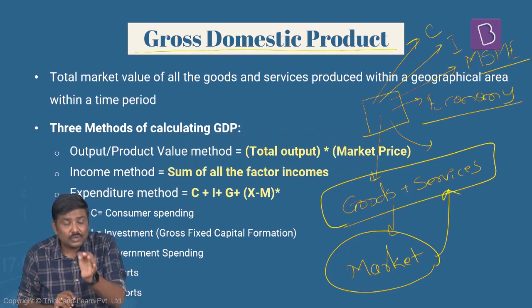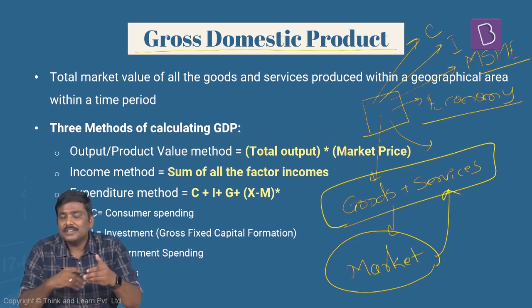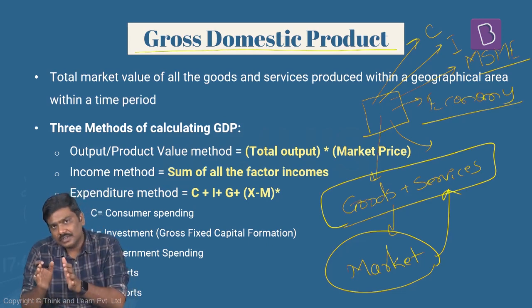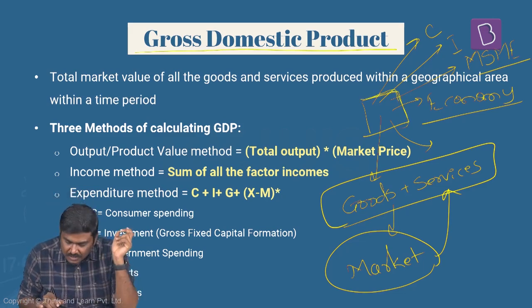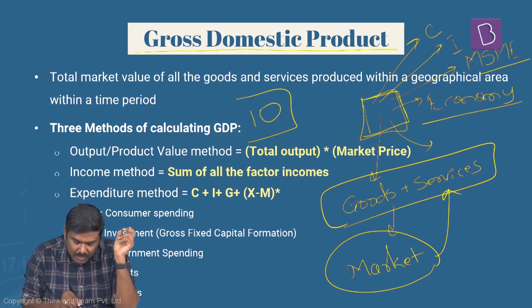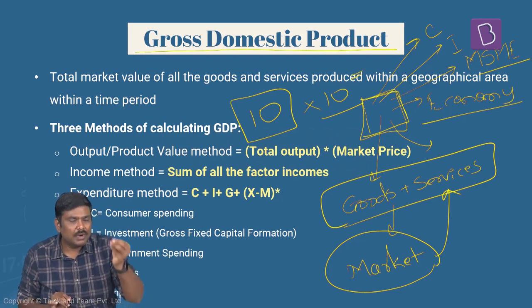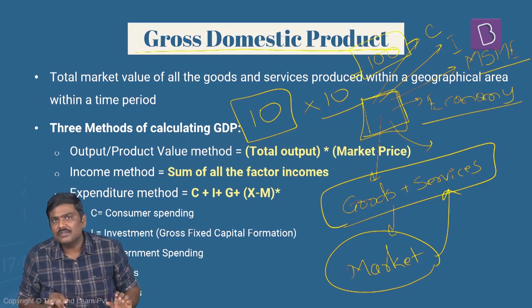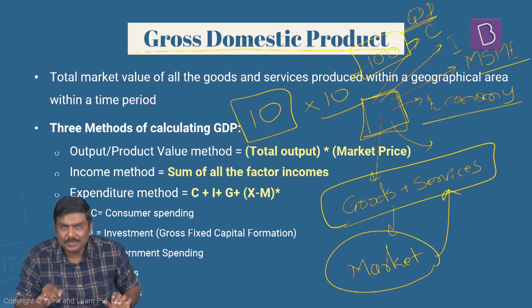I'll put it in a statement again so that it is clear for you, and this is important to understand. Within a particular economy, or else they will use the term territory, whatever is the market value of all the goods and services which are produced for a specific time period is nothing but GDP. Now imagine in this particular economy, 10 goods have been manufactured and the market value of each of these goods is, let's assume, 10 rupees. I'm just taking simple numbers here. So 10 goods, market value per good is how much? 10 rupees. So total market value of goods and services produced will be how much? 100. So this is nothing but the concept of GDP in this particular example.